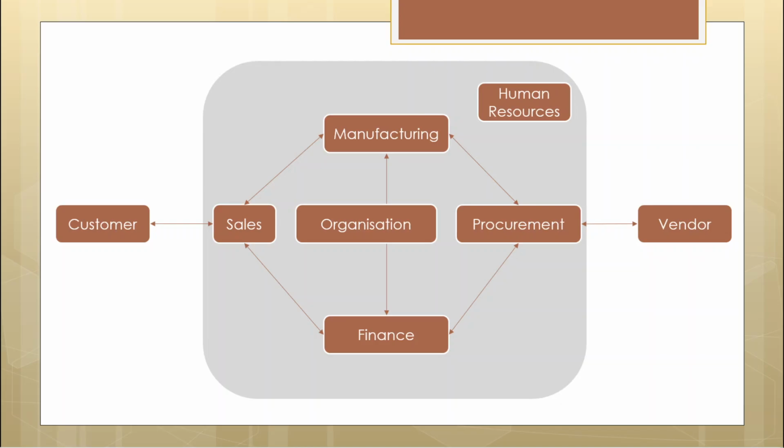Now, we talked about the sales department, finance department, procurement department, manufacturing department. Here, you need the people. You need to hire them. You need to train them if required. You need to pay them. The payment in different countries will have different rules. So you need to make sure all those processes are mapped into the system, and accordingly you run those processes.